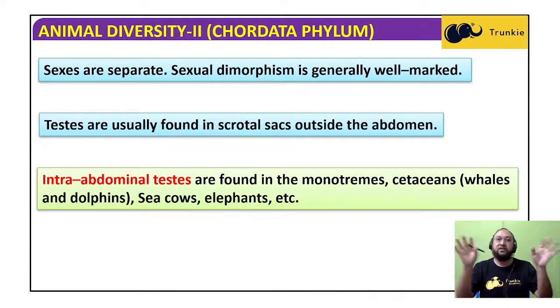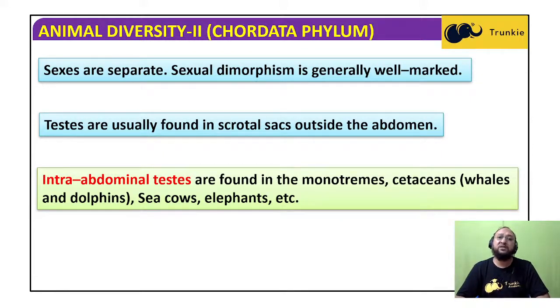Male and female are different, generally well marked. Okay, so sexes are separate. It is easily, from the very outset, from morphological features we can understand this is male, this is female. So male and female organs are not present in one individual. So they show well-marked sexual dimorphism, and sexes are separate. Okay, not hermaphrodite. Their sexes are separate.